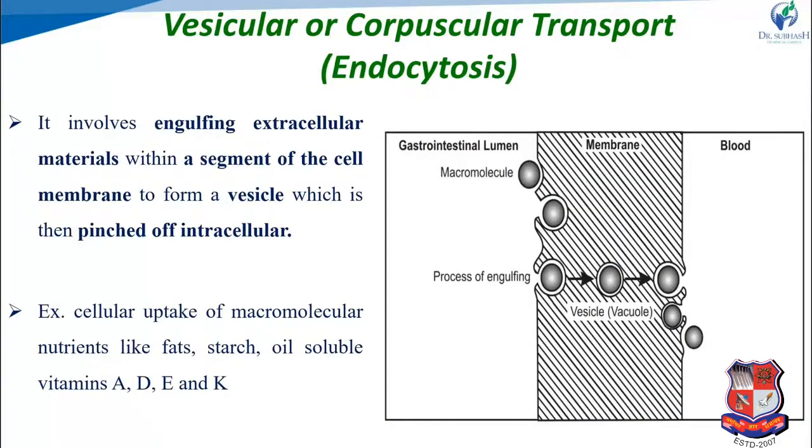The last mechanism of drug absorption is vesicular transport, or endocytosis. It is a minor type of mechanism of drug absorption.